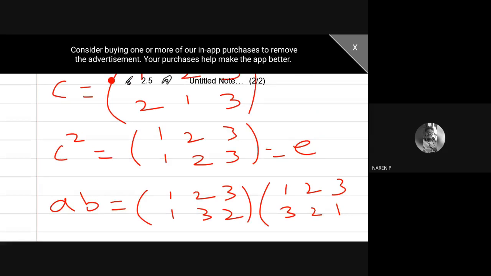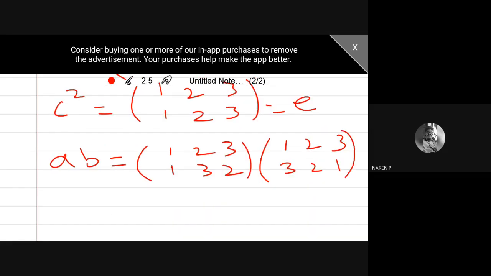Okay. There is a possibility of AB. So 1 maps onto 3, 3 maps onto 2. So finally 1 maps onto 2. 2 maps onto 2, 2 maps onto 3. Finally 2 maps onto 3. 3 maps onto 1, 1 maps onto 1. So finally 3 maps onto 1. This is a new permutation. AB is a new permutation.